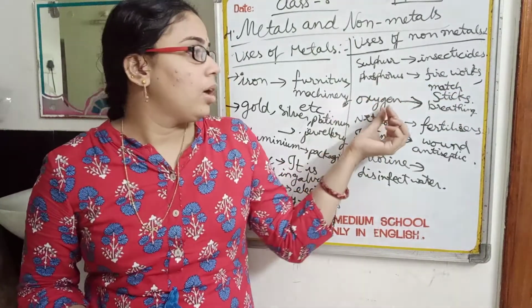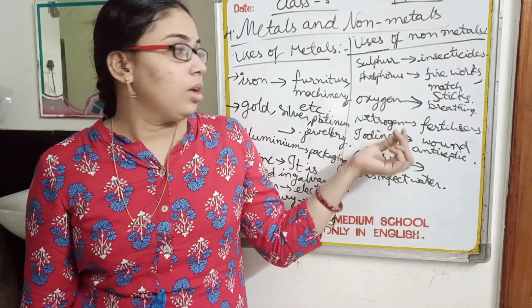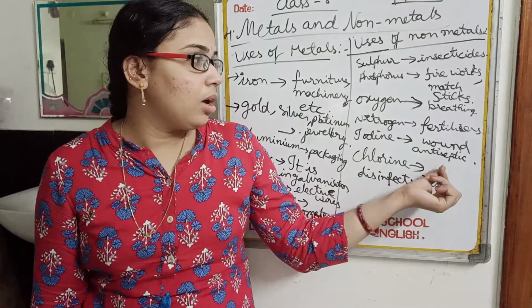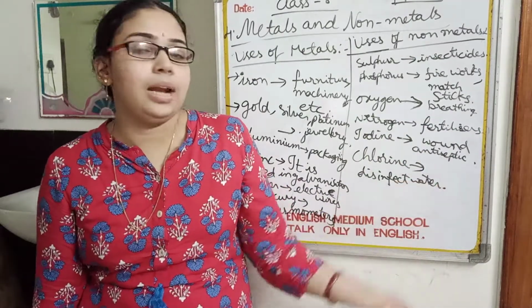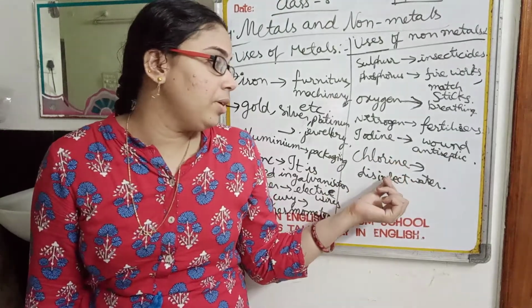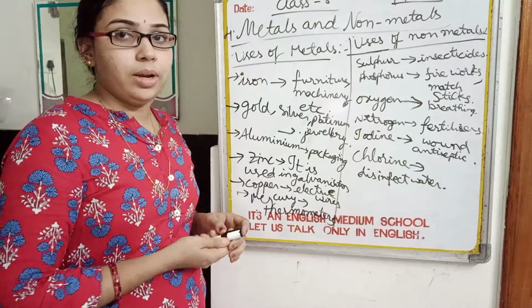Phosphorus is used too. Oxygen is essential for every living organism to live. Nitrogen is used in fertilizers. Iodine is used as an antiseptic on wounds. It is a purple colored solution. And next, chlorine is used to disinfect water. So this is about the uses of metals and non-metals. Have a look at it.